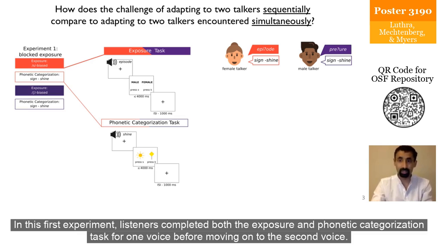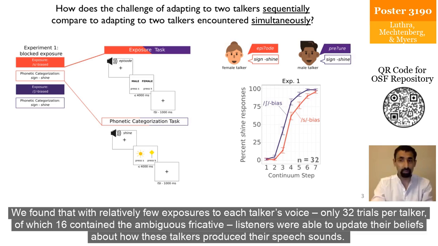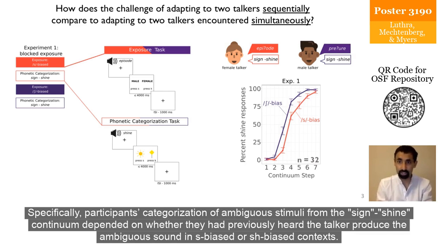Afterward, listeners completed a phonetic categorization task where they heard the talker produce stimuli on a continuum from sign to shine. In this first experiment, listeners completed both the exposure and phonetic categorization task for one voice before moving on to the second voice. We found that with relatively few exposures to each talker's voice, only 32 trials per talker, of which 16 contained the ambiguous fricative, listeners were able to update their beliefs about how these talkers produce their speech sounds. Specifically, participants' categorization of ambiguous stimuli from the sign-shine continuum depended on whether they had previously heard the talker produce the ambiguous sound in S-biased or Esh-biased contexts.